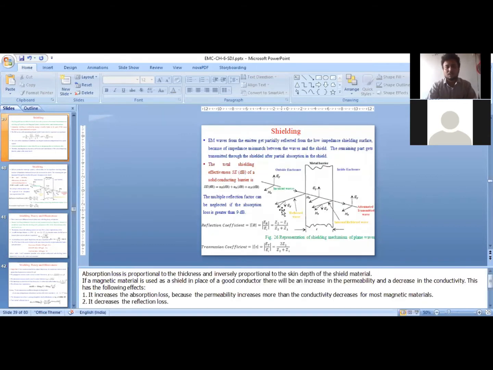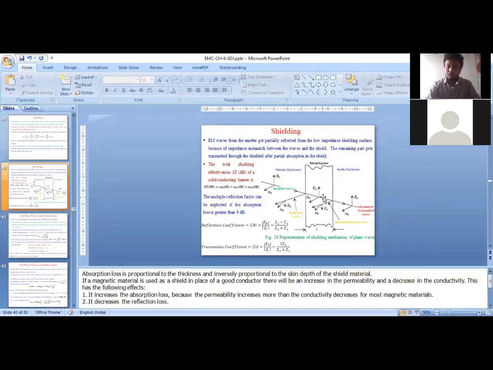So therefore, the impedance of this shield is very, very low. It's a good conductor. And impedance of the free space is quite high, 377 ohm. So what happens because of that? Whenever there is an impedance mismatch between the two mediums, part of the signal coming from one medium gets reflected to the same medium and the remaining is transmitted to the second medium.